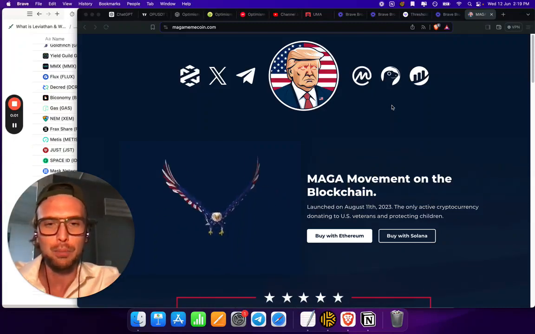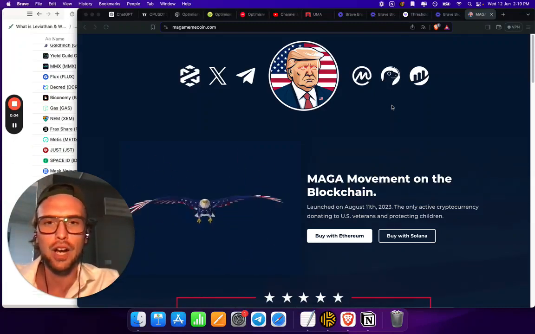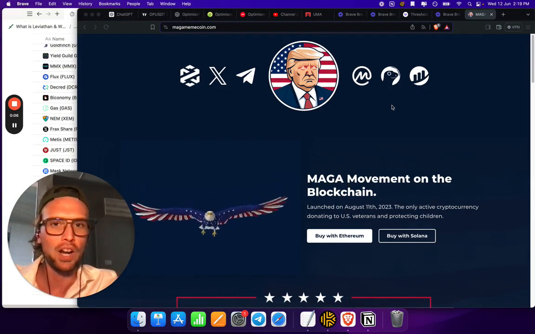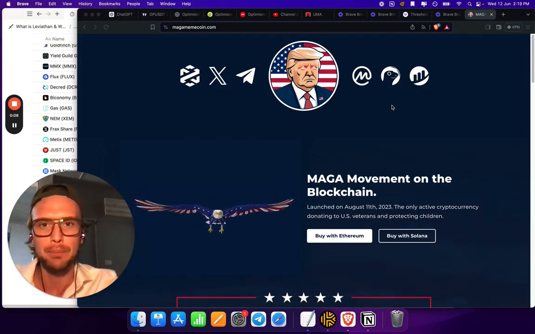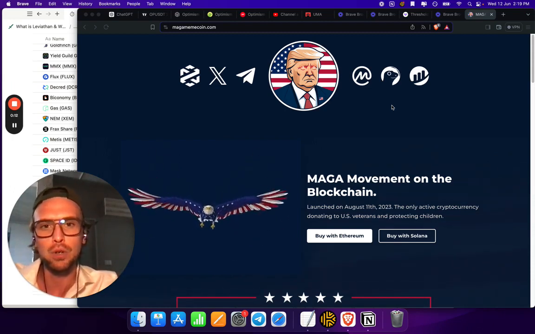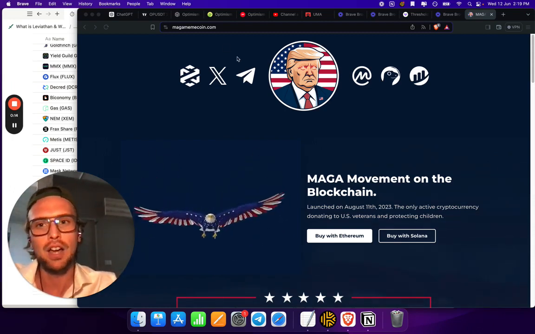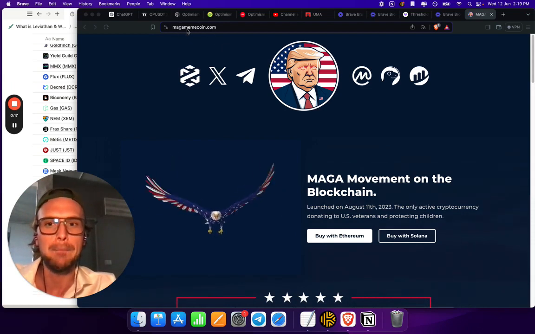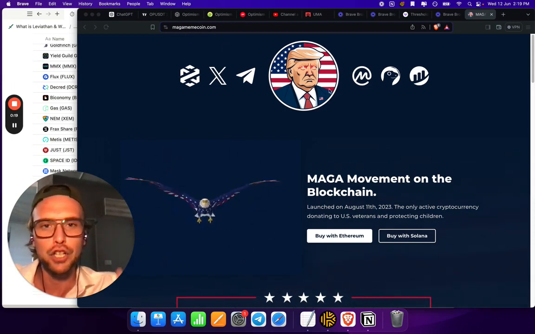Can we use the power of artificial intelligence to help us uncover the next 100x potential crypto gem? Ladies and gentlemen, that is the question we're going to be asking ourselves today, as we will be using AI to break down, understand, and analyze MAGA meme coin, otherwise known as Trump.